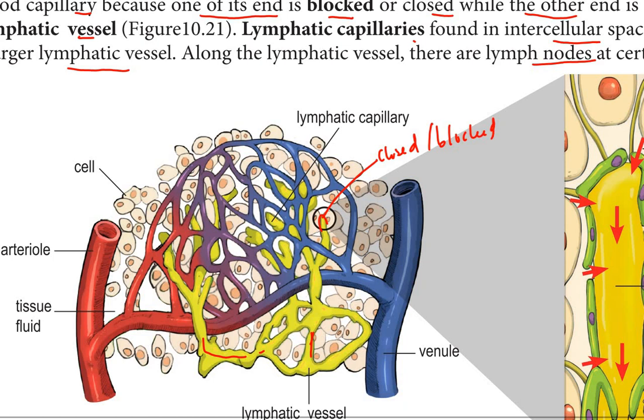And then one end here will be connected to the lymphatic vessel. But for the blood capillary, it has an open end. So this one actually will connect to the vein and then connect to the vena cava and so on, right?